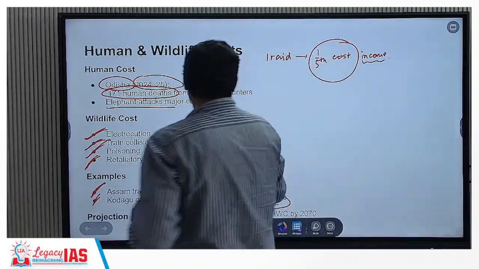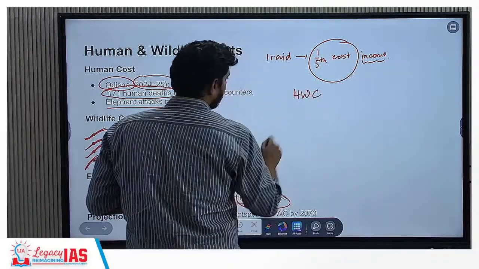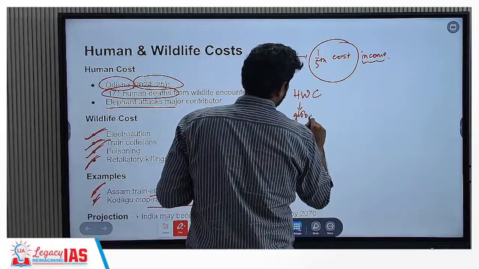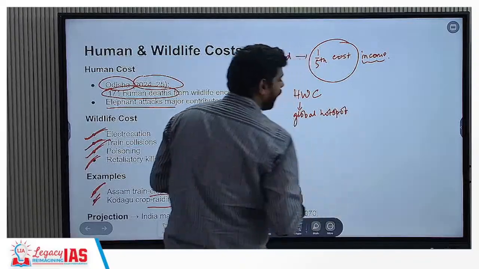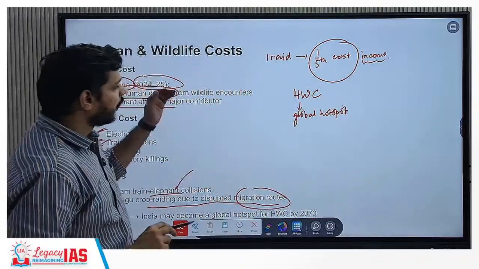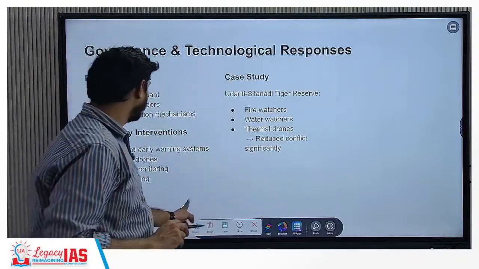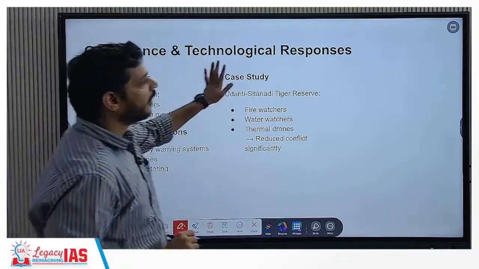Okay, there is a projection that we might become a global hotspot for human-wildlife conflict by 2070. So this is also something that we need to keep in mind when we are talking about the conservation measures. Okay, now governance and technological responses.